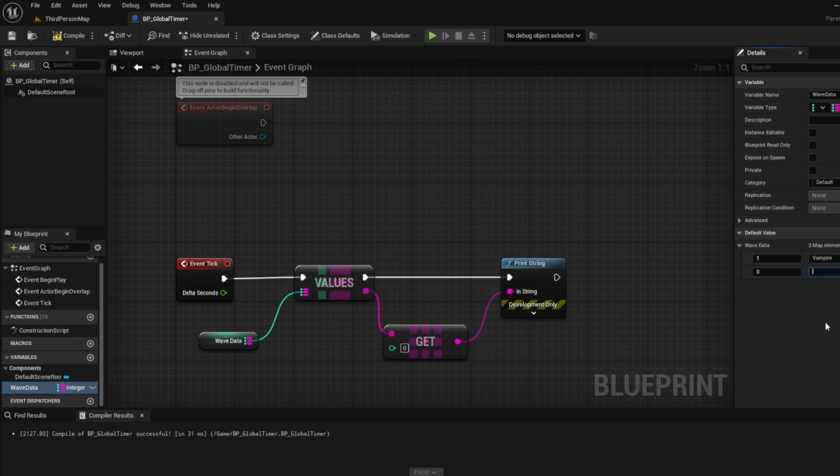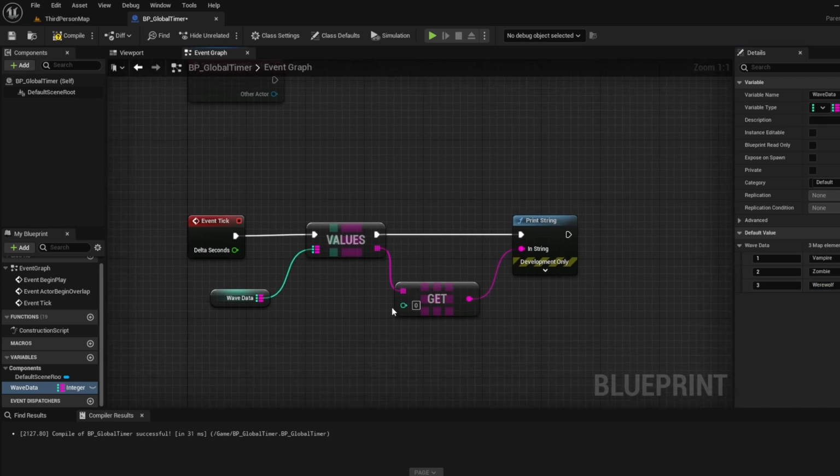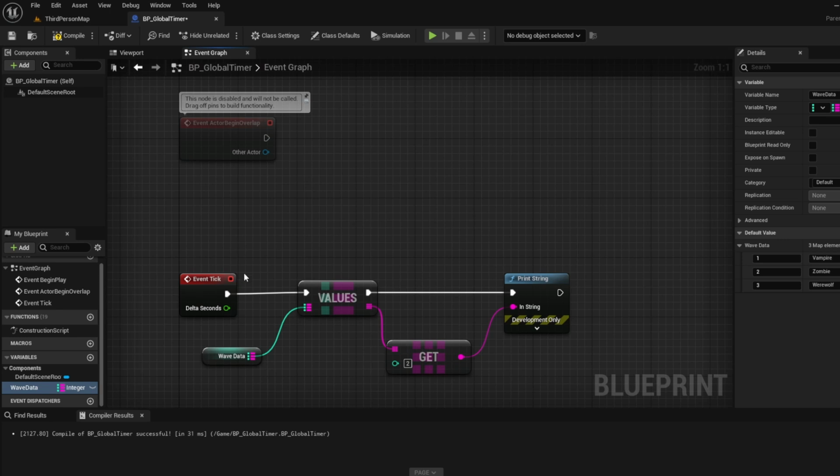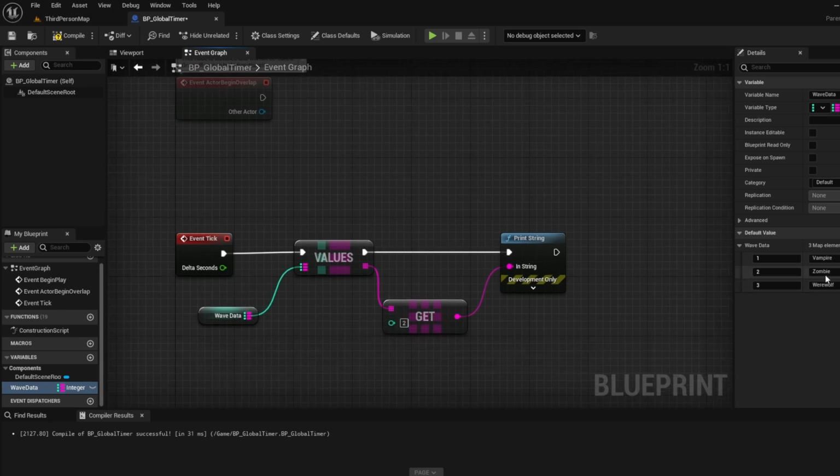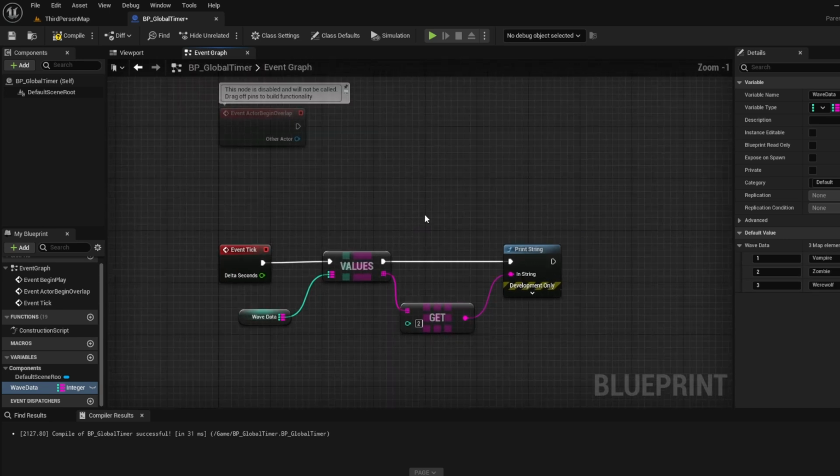Add another one here. We'll call it zombie. And I'm going to change that. One more here. Number 3. And we'll call it werewolf. So let's see, let's say I want to get number 2, zombie. Right? Not 1, not 3, I want number 2. That's the wave that I'm on. We'll pretend that's the wave we're on. So if I'm doing this right, it'll print out zombie, which means later, whenever we're updating our new wave, we'll just get whatever the data is for zombie, and we'll just load them up and start spawning them in.